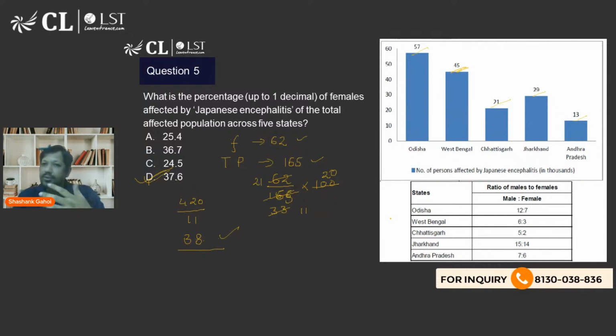Now, if I leave the fifth question as well, then the first 4 questions can be solved in, I think, let's say 5 or 6 minutes. And if you're solving 2 sets and you are getting 8 questions right, I think that's going to be extremely good for you in the exam.